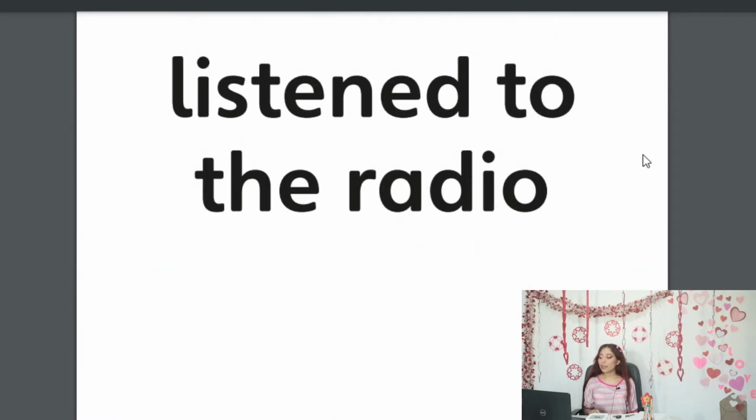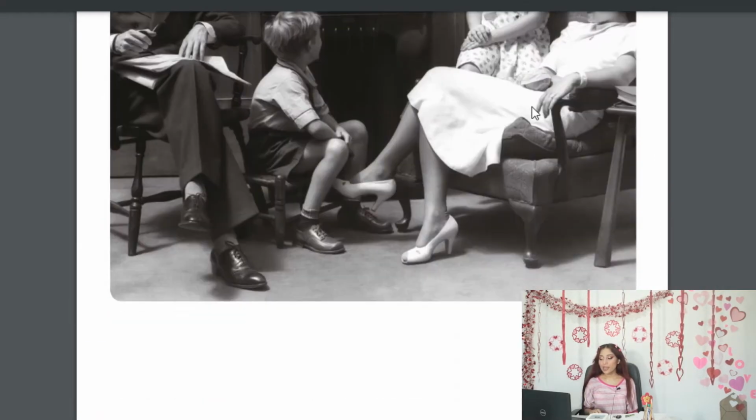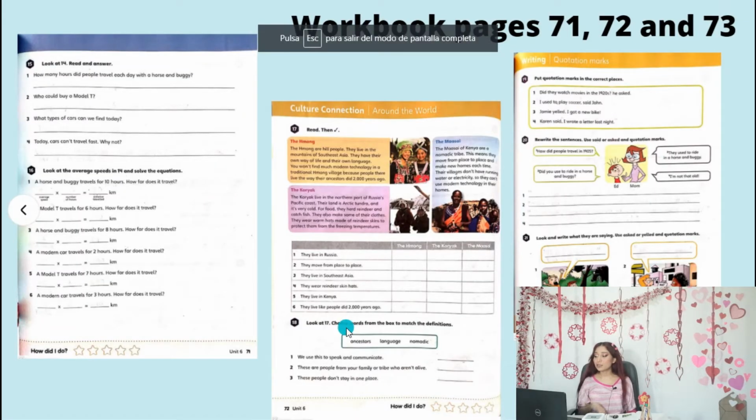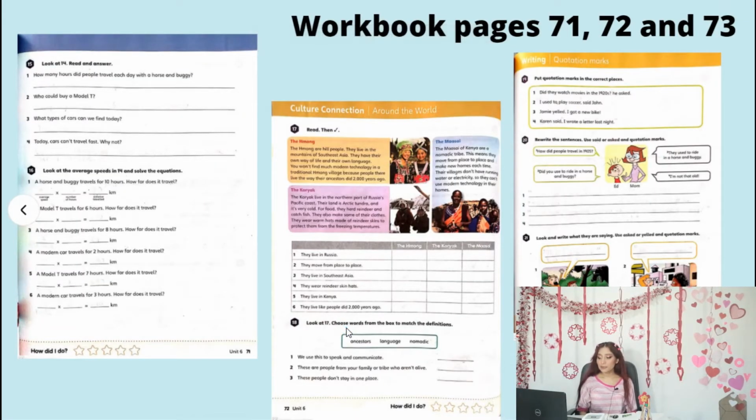Listened to the radio. It's not "listen it." Listen. Listened to the radio. Repeat. Listened to the radio. Okay? And that's it. So we can go to the activities from the workbook: pages 71, 72, and 73.